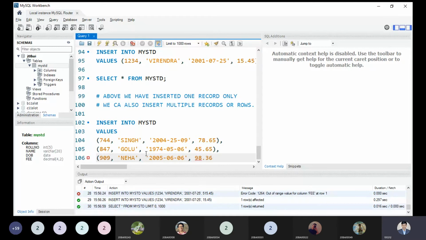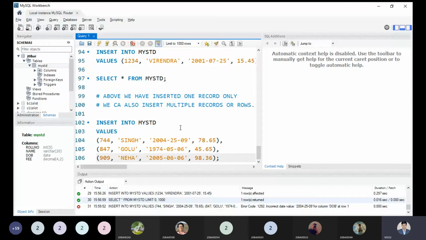Put the semicolon at the last. So you can see I can insert three different records at the same time, by one query, one command, that is insert into. If I execute this command now, you will be able to see